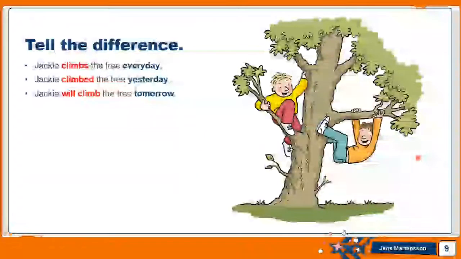I have three sentences here in front of you. Let's read them together and find the difference. The first one says, Jackie climbs the tree every day. Jackie climbed the tree yesterday. Jackie will climb the tree tomorrow.